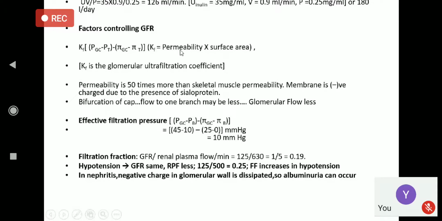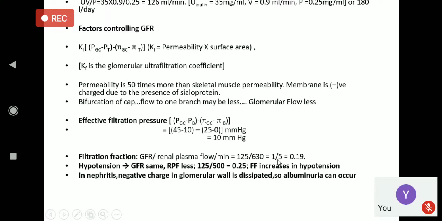Permeability is the same, surface area is almost the same, so Kf is constant. So the factors controlling GFR is mainly what? The main factor is the effective filtration pressure, right? Now, filtration fraction is GFR divided by renal plasma flow per minute. That means 125 here, this is the GFR value, this is the renal plasma flow value,